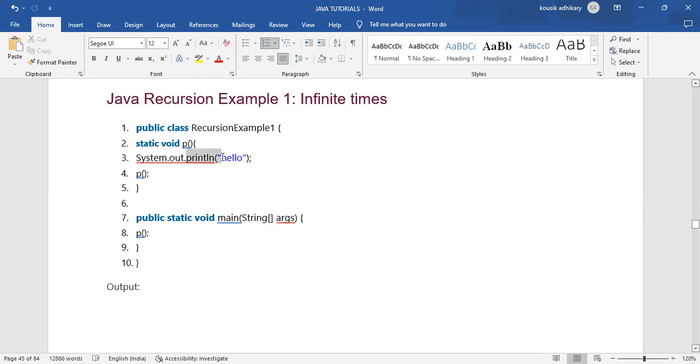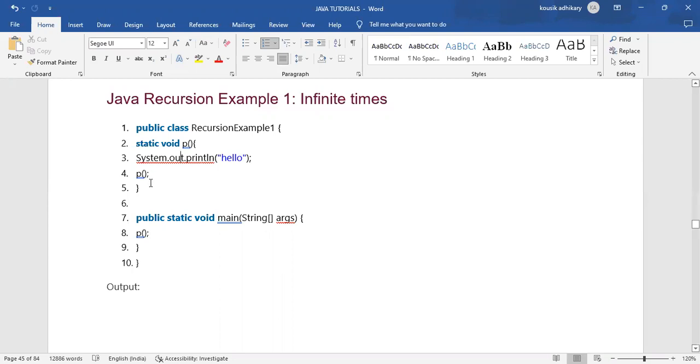After printing hello, it will come to line number 4. At line number 4 it sees that the method has been called again, so it will again go to the second line and look at whatever is available in the method body, which says to print hello.